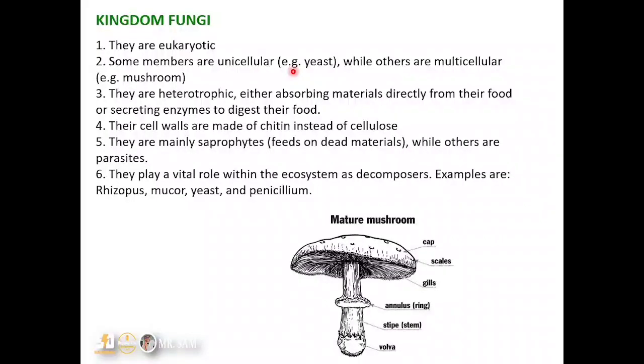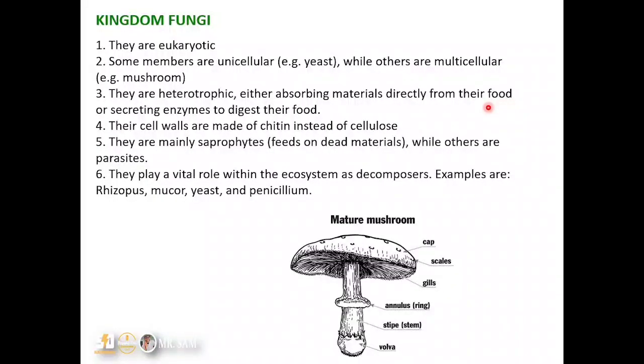Okay, and they are heterotrophic, so they are either absorbing materials directly from their food or secreting enzymes to digest their food. In most cases, fungi can also be saprophytic, and that means they are sourcing their food from external means, obviously, so they don't produce their own food, so they are also heterotrophic. Their cell walls are made up of chitin instead of cellulose. This enables them to have a definite shape, and they are mainly saprophytes, like I earlier mentioned.